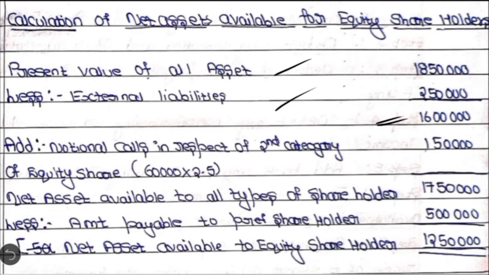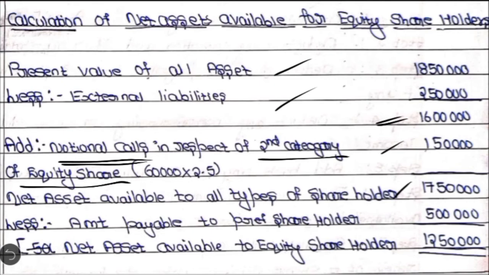But before this we are making one adjustment. In order to equate the two categories of equity shares, we are going to assume that the 2.5 uncalled amount of the second category is collected by the liquidator, which is called notional calls. You have to add notional calls in respect of the second category of equity shares, 60,000 shares into 2.5, which comes to 1,50,000. So now in total you have 16 lakh plus 1,50,000, 17,50,000. This is the net asset available for all types of shareholders.